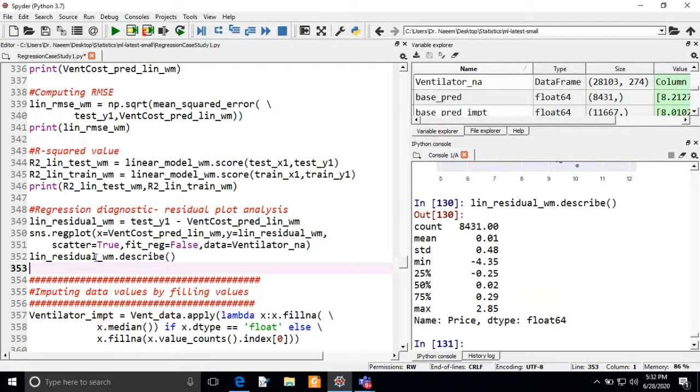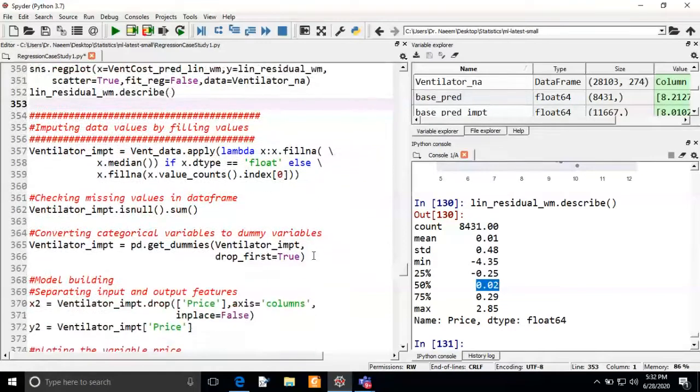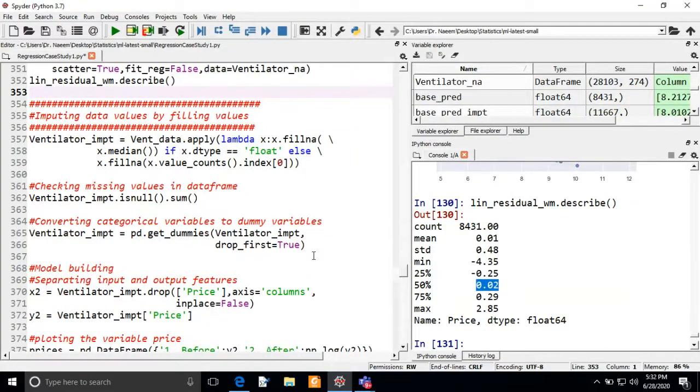We can also see the summary of the residual, and the mean is 0.01, which is almost 0, and the median is 0.02, which is also very close to 0. If the residual is very close to 0, or our root mean square is very close to 0, then we say our model is good.